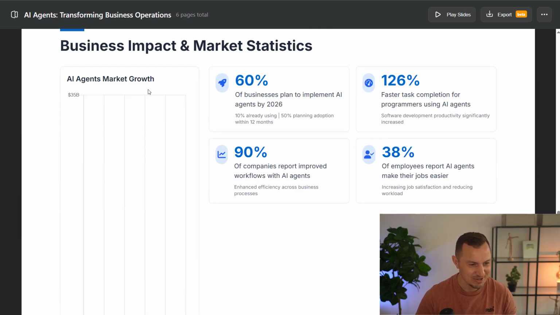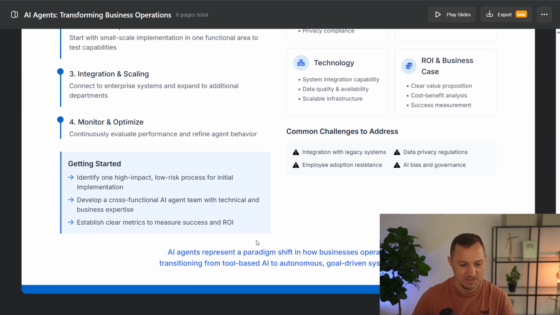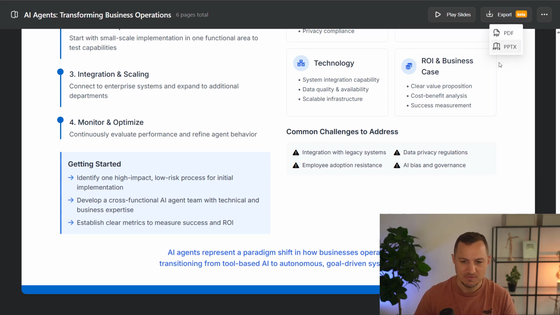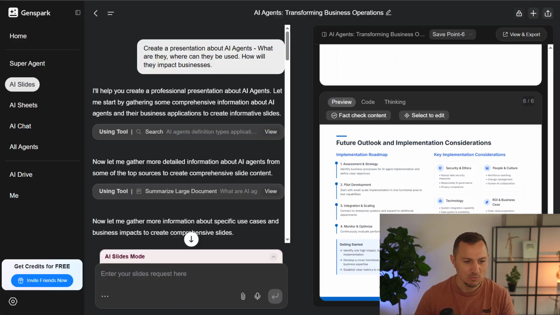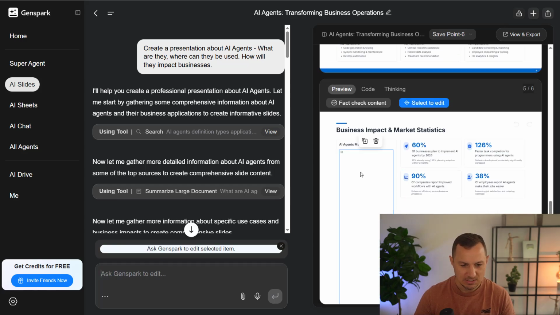AI agents market growth. You see it's growing down. Well, that didn't work well, so I would have to modify that. But you see, the point is that it's really, really fast and powerful. So you can export here as a PowerPoint or as a PDF and work with that in PowerPoint if you wanted to. And here you see this select and edit. So I could just say select and edit, click into this and say redraw the graph, for example.